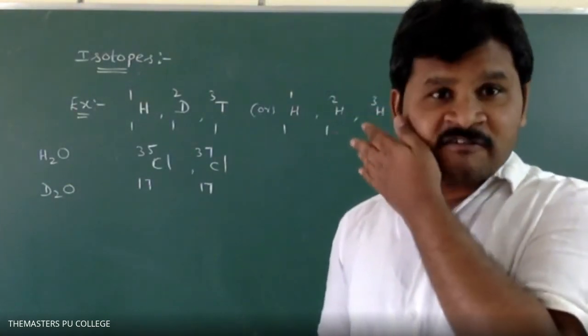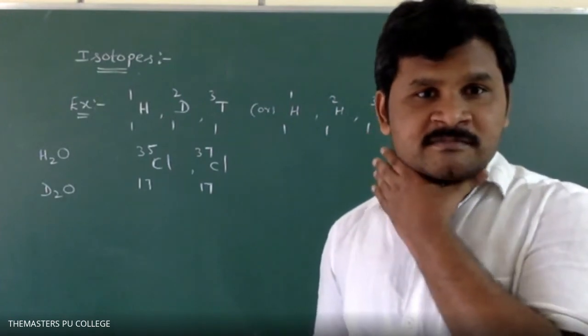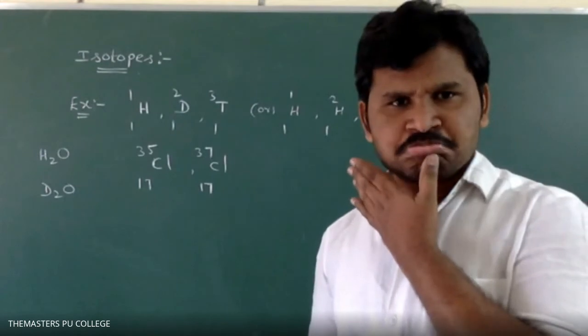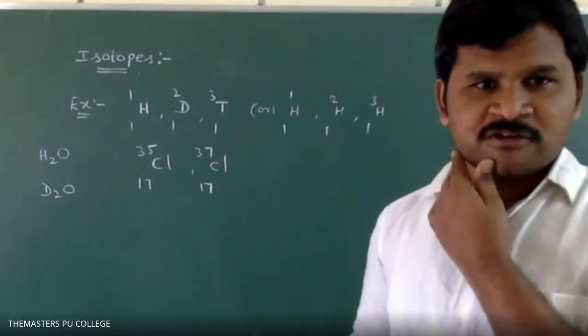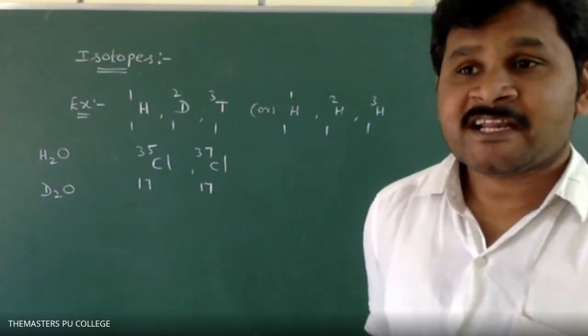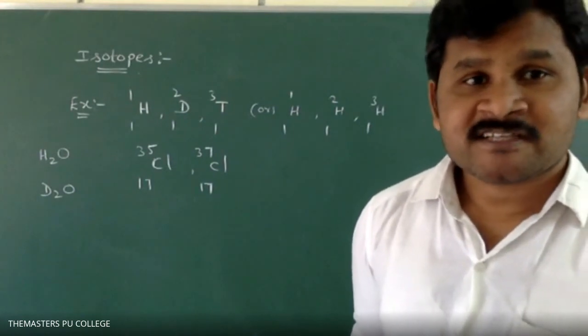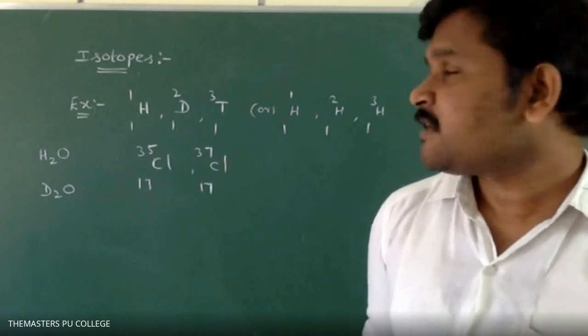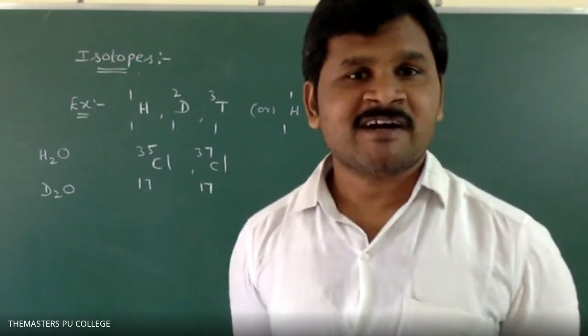Do you know where D2O is used? You know about nuclear reactors. In nuclear reactors a number of neutrons are evolved, so to absorb neutrons we have to use D2O, heavy water.